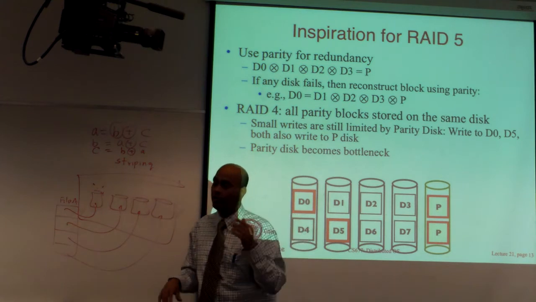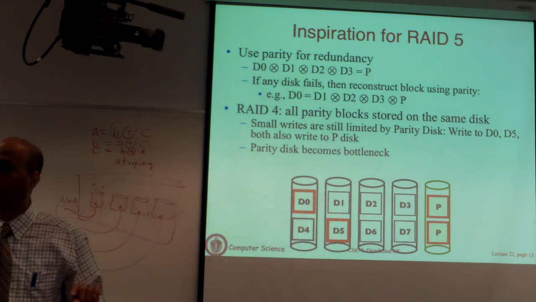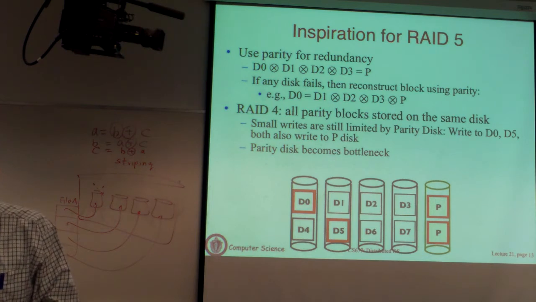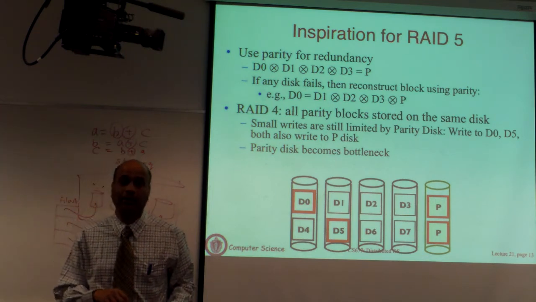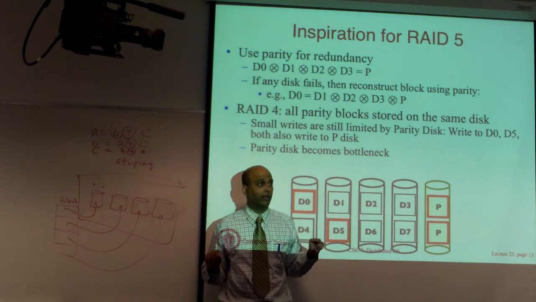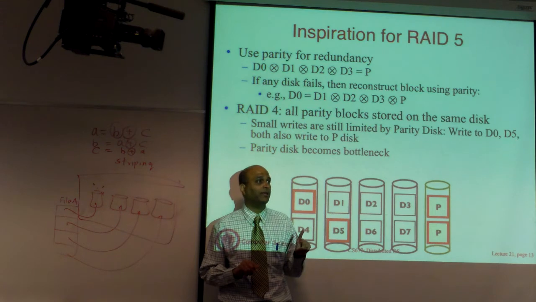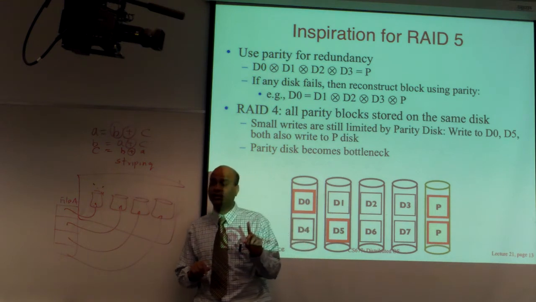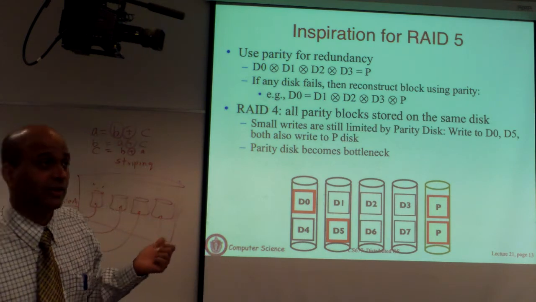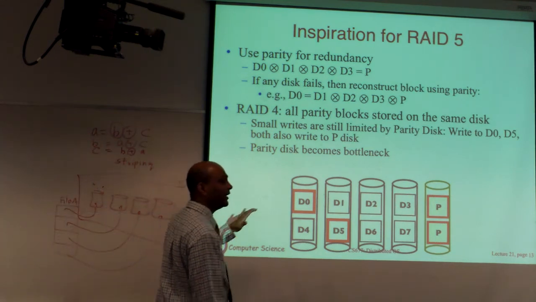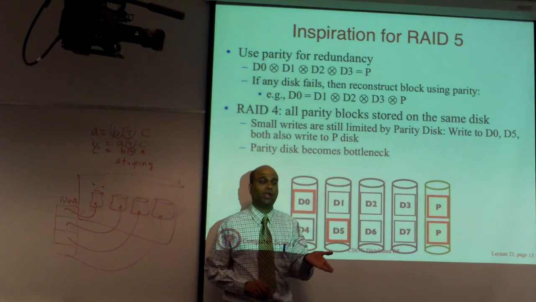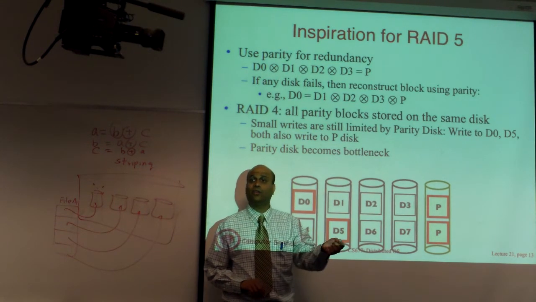What was being pointed out was, if you made the block size much smaller, in the degenerate case you can make it 1 bit, not even a byte. Then you are reading or writing 1 bit at a time. In fact, RAID 3 actually does 1 bit at a time. But the problem is that these are magnetic disks. There's an overhead to retrieving any data whatsoever, whether it's 1 byte, 1 bit, or 1 block: you have to perform a disk seek in order to get there.